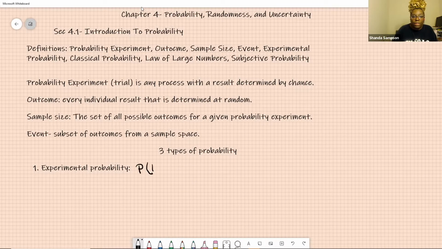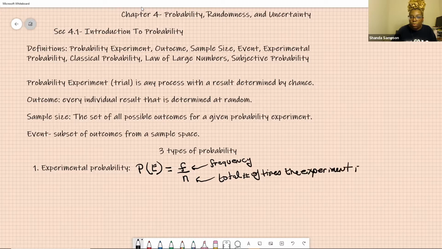The probability, parenthesis, of an event is equal to F over N, where F is the frequency and N, back to that N, is the total number of times the experiment is performed. F is the frequency and N is the total number of times the experiment is performed. How many times did you throw that coin up in the air? The probability of E is the probability of the specific event that you're looking for.